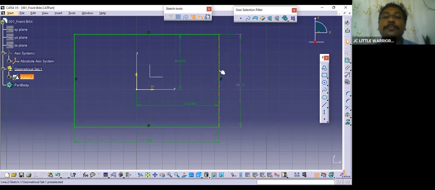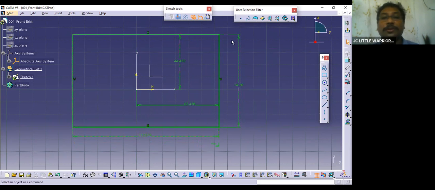For example, you can just move and see. You cannot move it. In case I delete this, then try: if this is white, then move it, it will move. So the first and foremost thing is that we always need to constrain it. That means the freedom should be arrested.